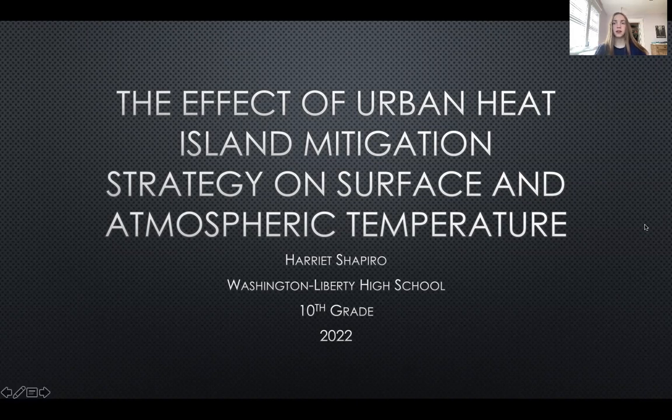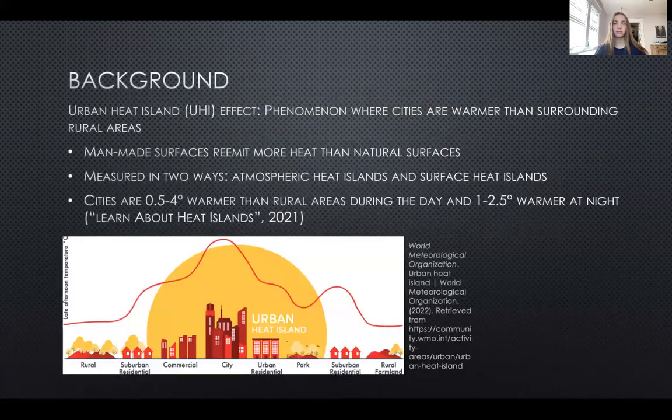My name is Harriet Shapiro, and my project is on the effect of urban heat island mitigation strategy on surface and atmospheric temperature. Urban heat islands, or UHIs, refer to cities or other urban areas that are consistently warmer than their rural counterparts. This occurs because man-made surfaces trap and re-emit more of the sun's heat than the natural surfaces they replace.